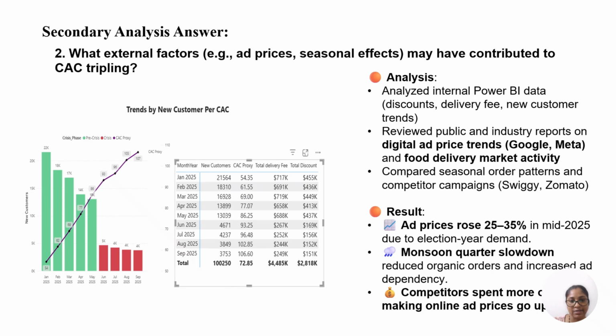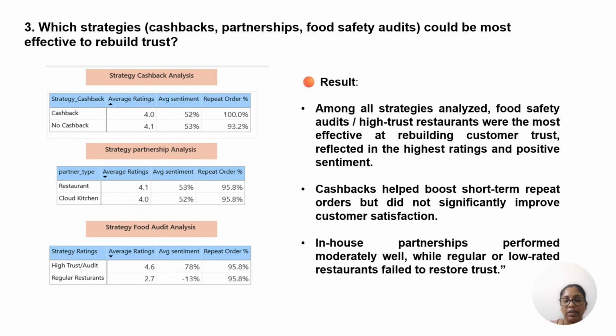My third business question. The situation is that QuickBite's ratings and sentiment dropped sharply during this crisis, reducing customer trust. My task was to identify which strategy can rebuild trust and engagement. During this analysis, I used my internal Power BI data, and this visual clearly tells the story. Among all strategies analyzed, food safety audits were the most effective at rebuilding customer trust, reflected in the highest rating and positive sentiment.